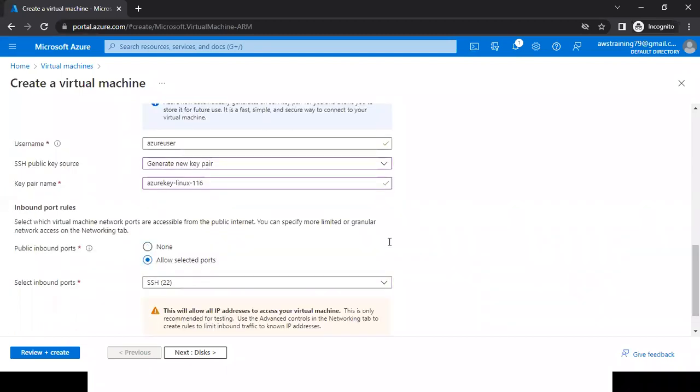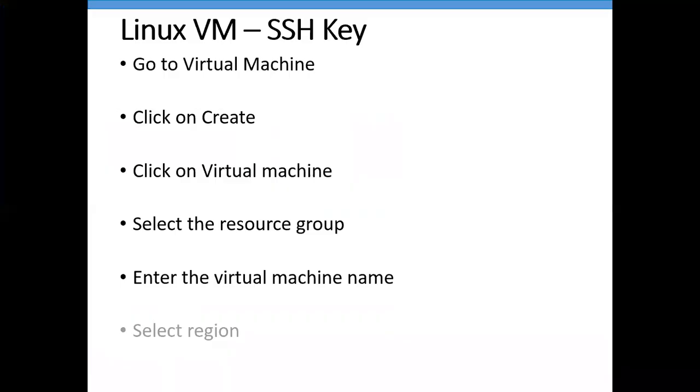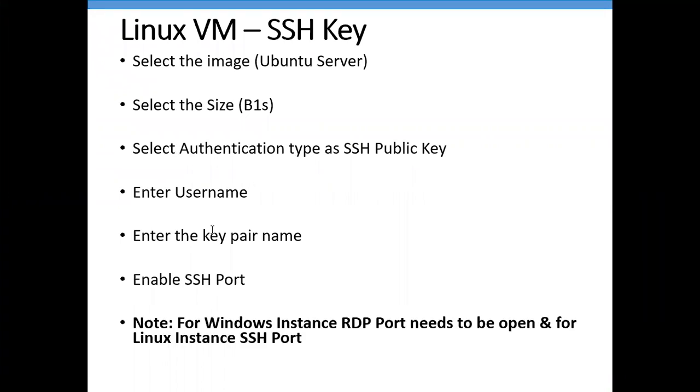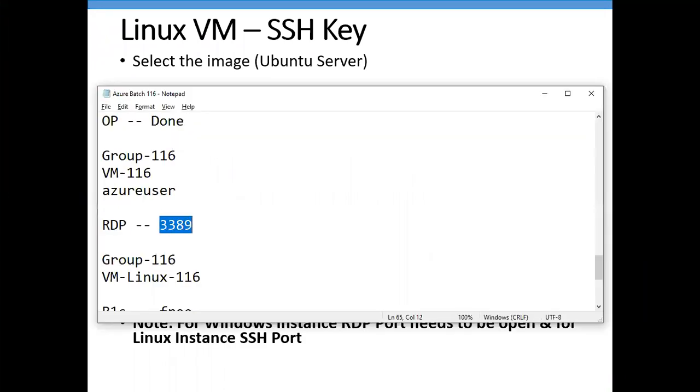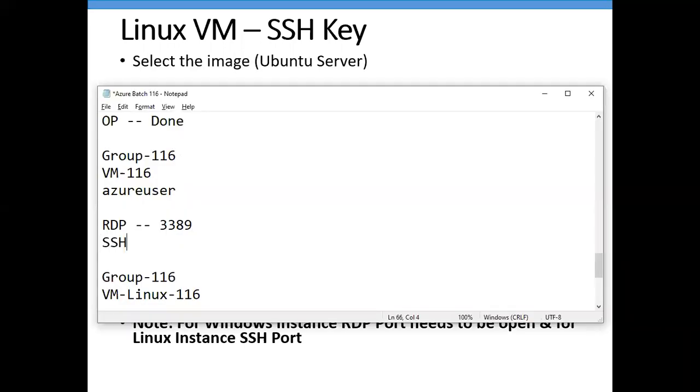In the previous session, to connect to our Windows machine, we enabled one port number. Which port number did we enable? RDP. And what is the port number for RDP? 3389. In the same way, if I want to connect to any Linux machine, it is mandatory to enable a port called SSH. It means we need to enable that SSH port number. Does anyone know the SSH port number? In the chat box, you can confirm.